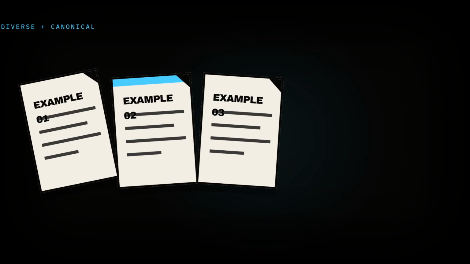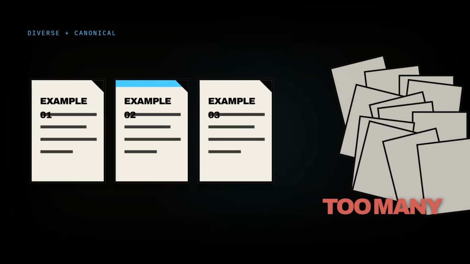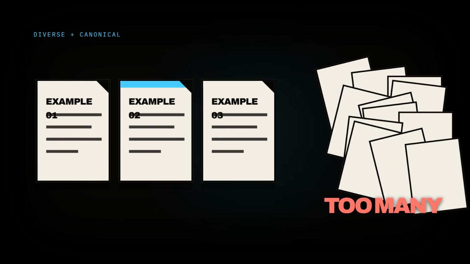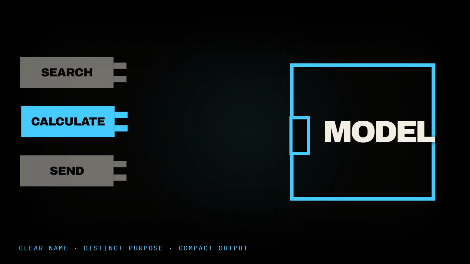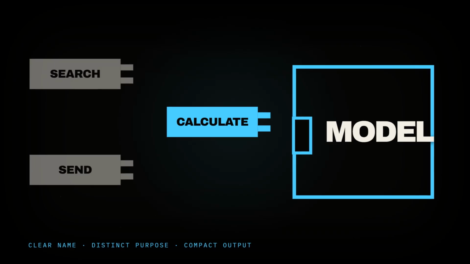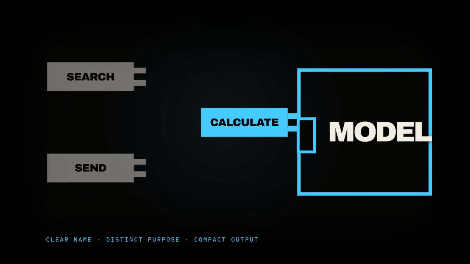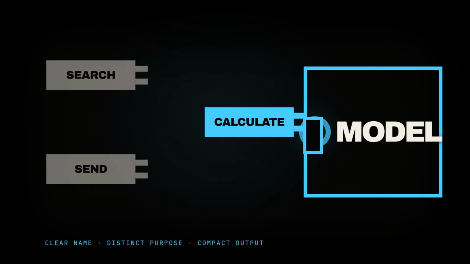Good evidence also needs provenance: where it came from, when it was created, what it refers to, and whether the current user is allowed to access it. Examples are another form of context. A few diverse canonical demonstrations can shape behavior better than a huge list of edge cases that compete and contradict one another. Tool definitions should be just as disciplined. Clear names, distinct purposes, and compact outputs help the model choose correctly. A crowded toolset creates ambiguity before any tool runs.